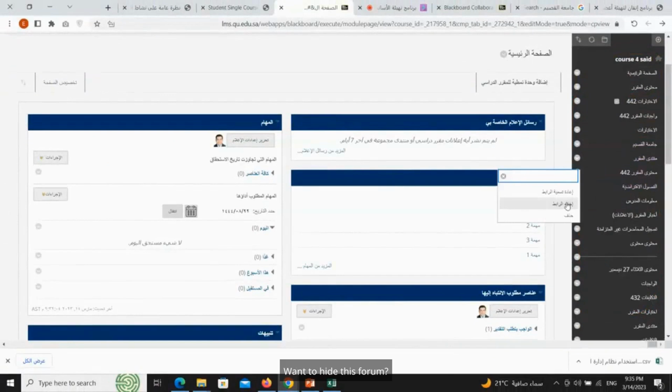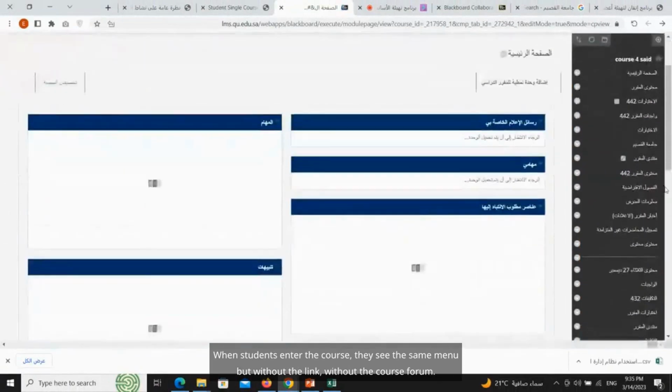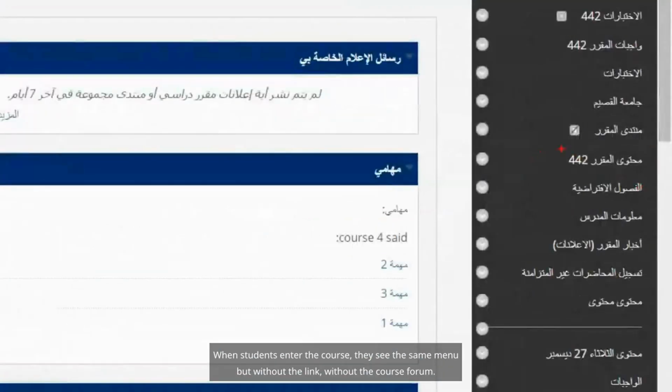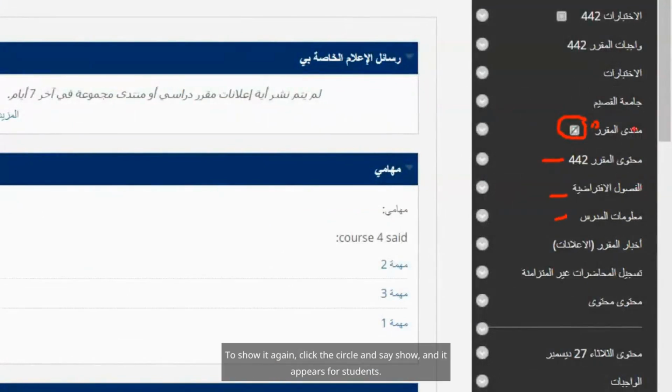Want to hide this forum? Click hide. The hide option is here at the forum, not at content or virtual classes. When students enter the course, they see the same menu but without the link, without the course forum. I've hidden it, but as a teacher, I still access it. I'm hiding it from students. To show it again, click the circle and say show, and it appears for students.